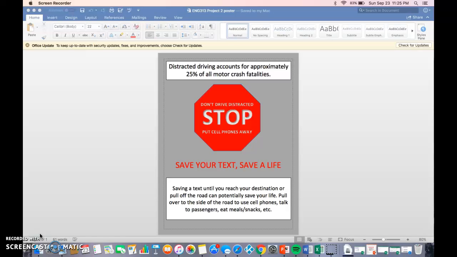I want the last thing people read to be that they need to pull over or wait until they reach their destination to check their phone, eat, etc. This gives people easy alternatives to avoiding the dangerous activity of driving distracted.